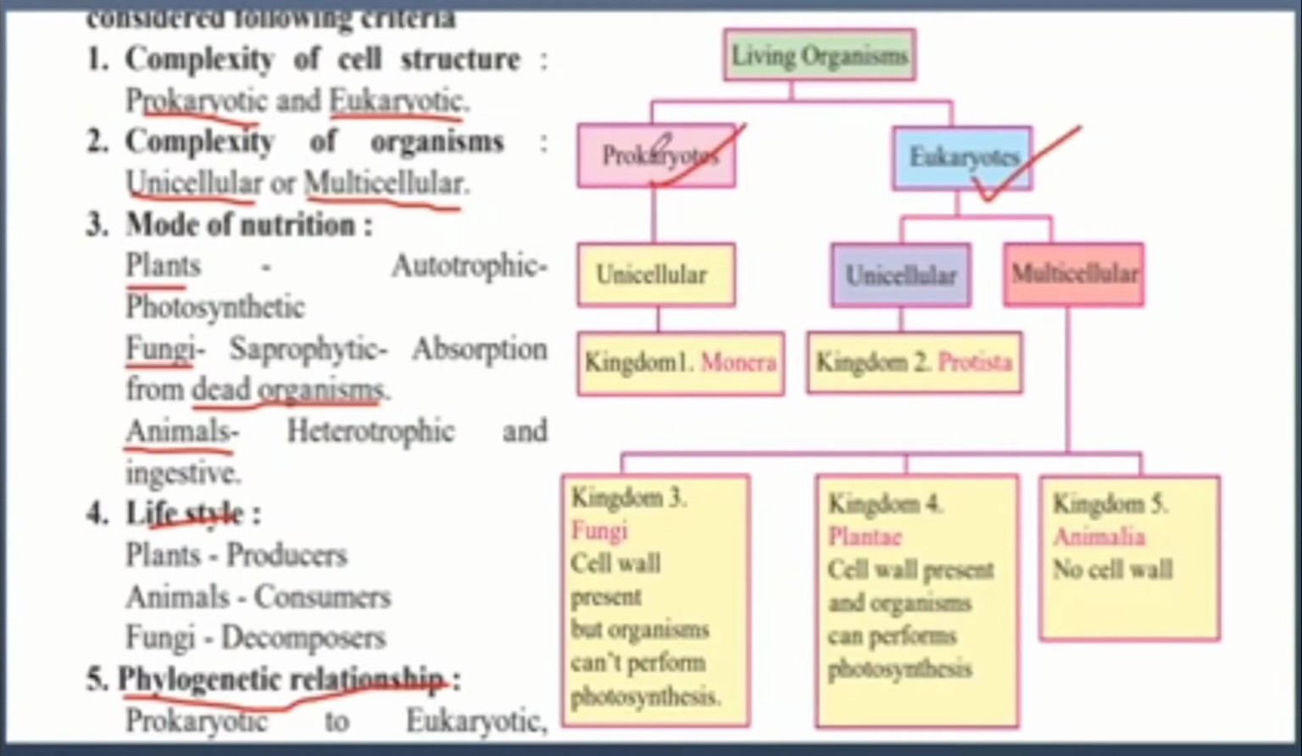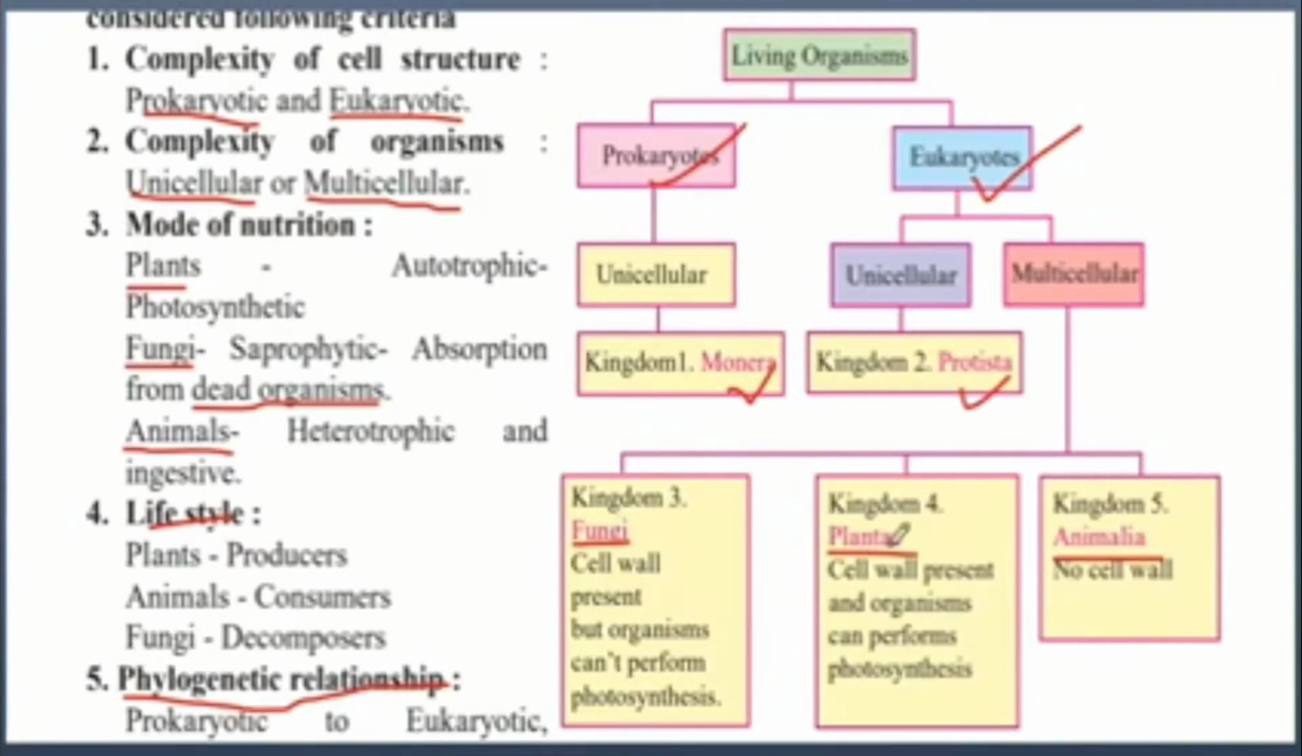Living organisms were either prokaryotic or eukaryotic. Prokaryotic had unicellular organisms like Monera. But Protista, which was a unicellular organism, could not be classified into prokaryotes because other features of it were similar to eukaryotes. So, under eukaryotes, they made two divisions, unicellular and multicellular. Under the unicellular division came Protista. And under the multicellular division were fungi, plantae, and animalia.